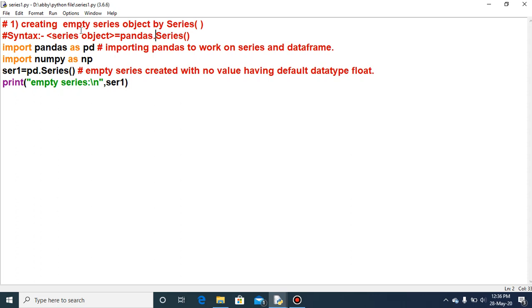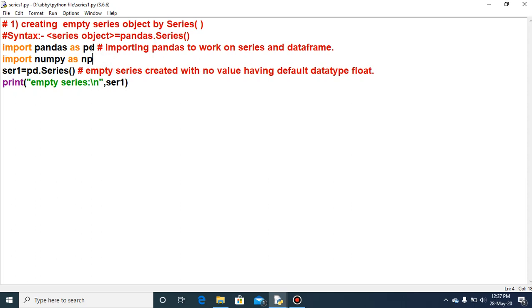So let us start. Our program starts from here. In this line we had imported. In the last video I had told you how to install pandas. When your system has pandas as a module, then when you write the program, the first line will be import pandas as pd. pd is the namespace that we have used, the shortcut name for pandas. It means wherever we need the pandas name, we will use pd as the namespace.